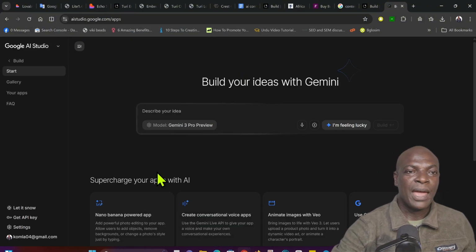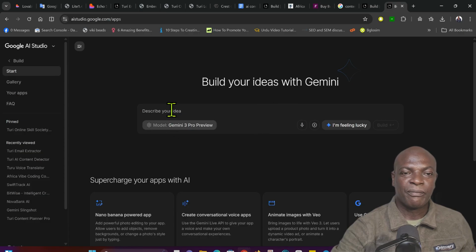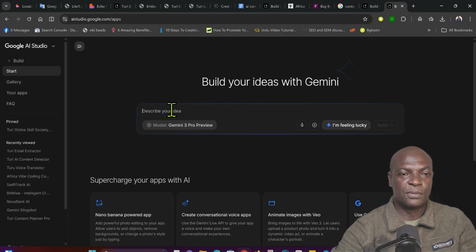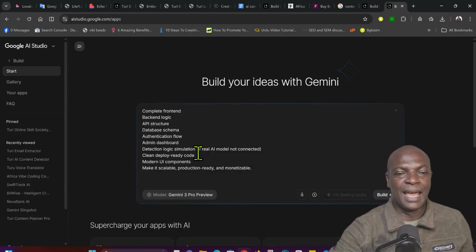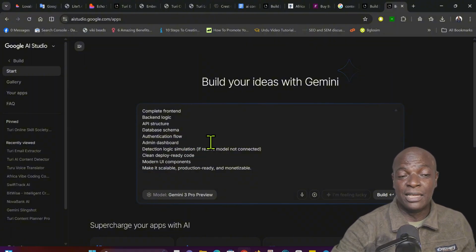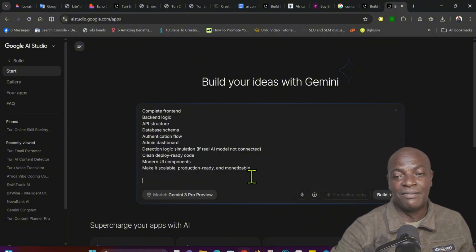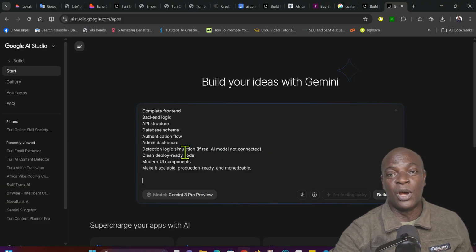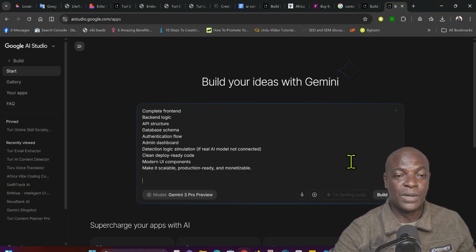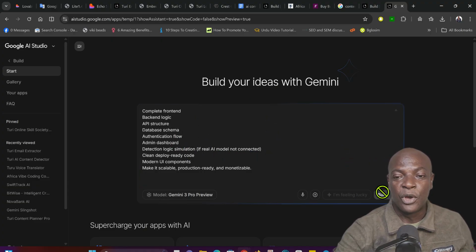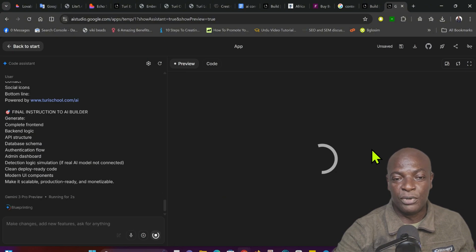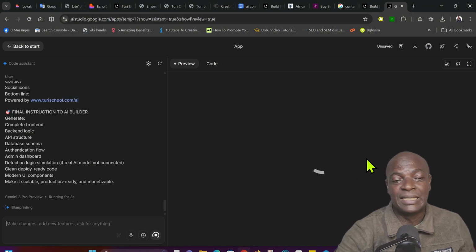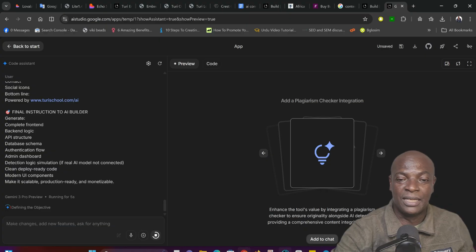So we are going to use Google AI Studio. All you need to do is just paste this prompt. I won't explain so much here. Under this prompt, you can change the name, do whatever you want to do. But when you join our community, we'll show you how you edit this prompt and all that. All you need to do is click here on build, and depending on the speed of your internet, between 5 to 10 minutes, your website is ready.